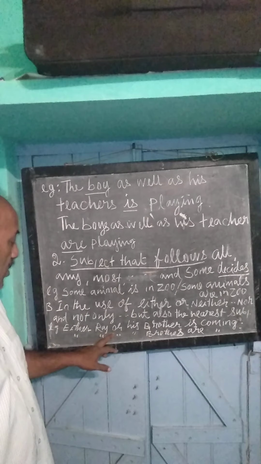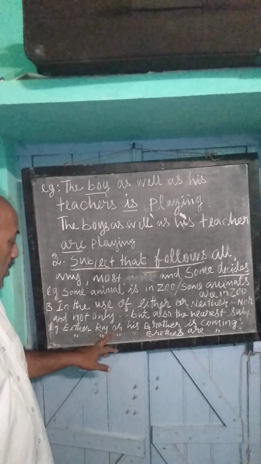Though the second subject, teachers, is plural, a singular verb is used because the first subject decides here. The boy is playing along with his teachers. So this is given importance.